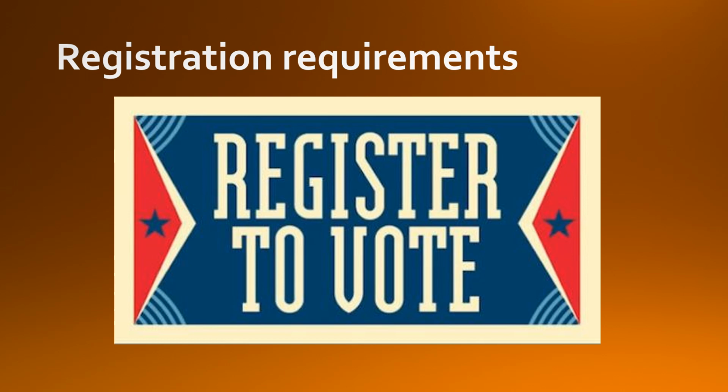All right, one is the registration requirement. In the United States, you are required to register to vote. We take that for granted often, but some countries like Canada automatically register everybody to vote when they turn 18 or become the age that they need to be to vote. They are registered automatically by the government. In the United States, it's not that way.